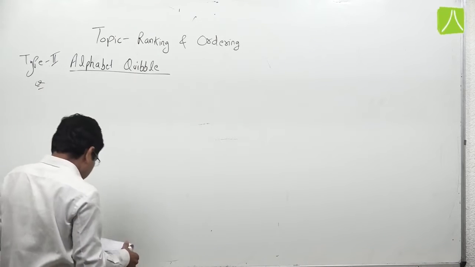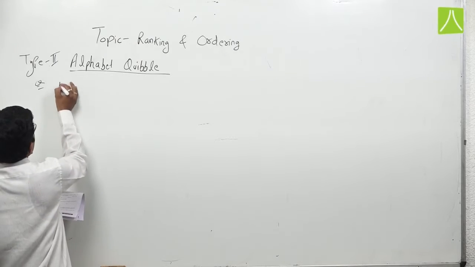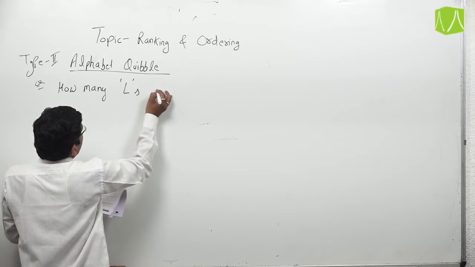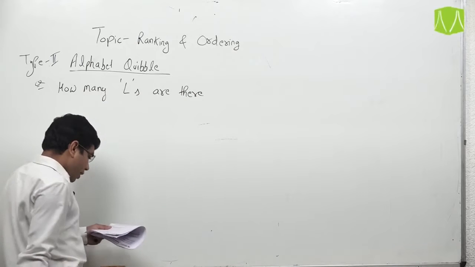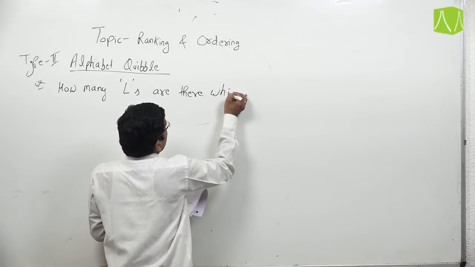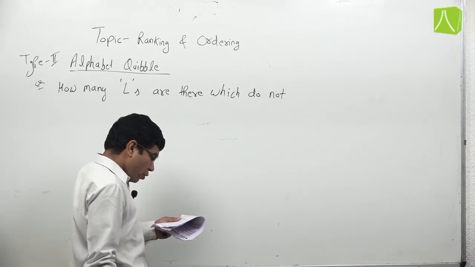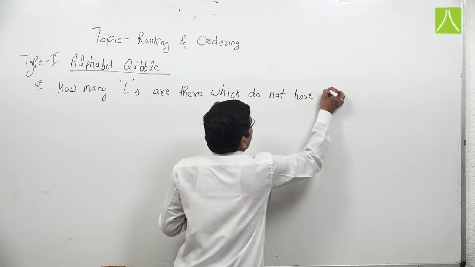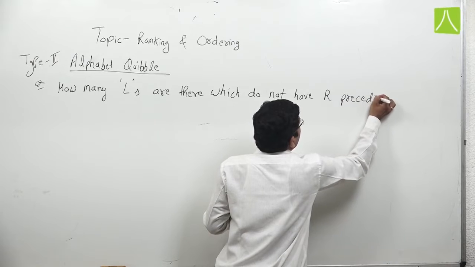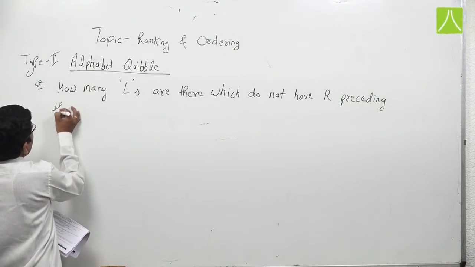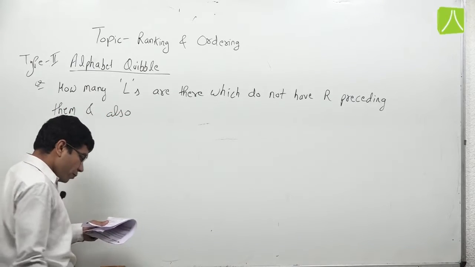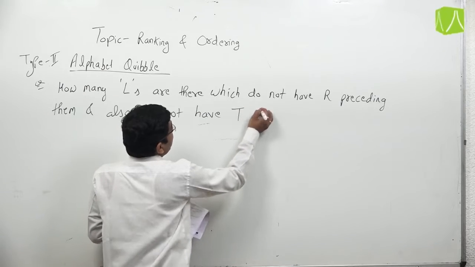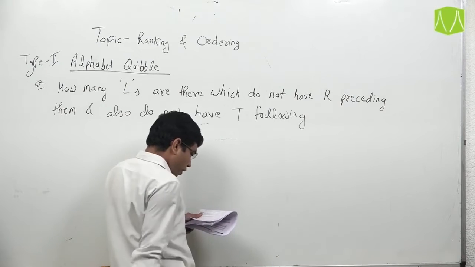For example, the question is: how many L's are there which do not have R preceding them, and also do not have T following them.